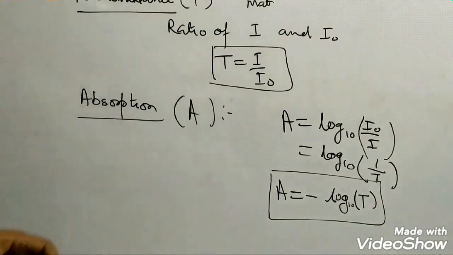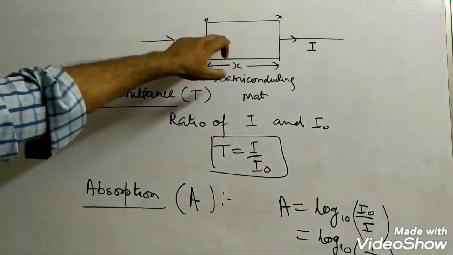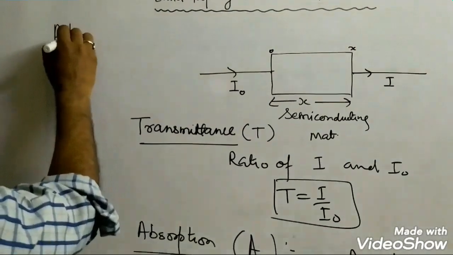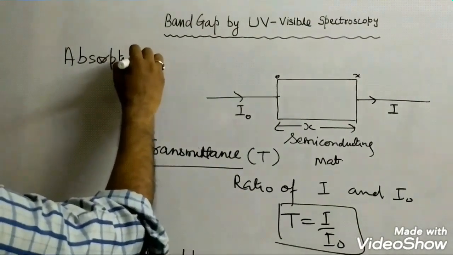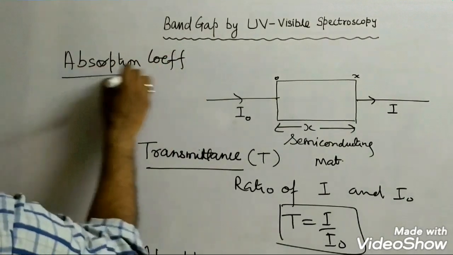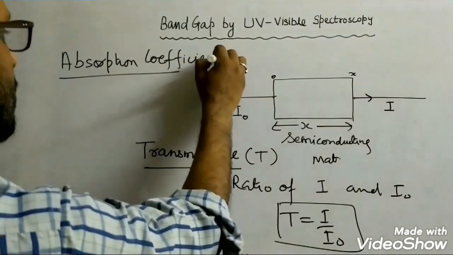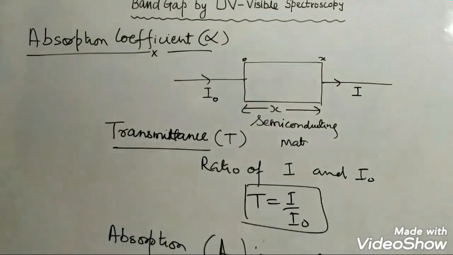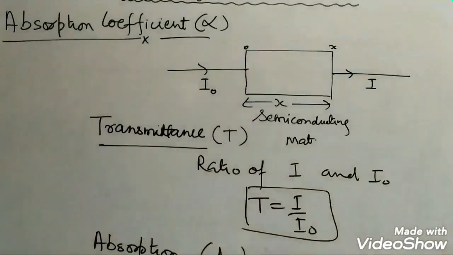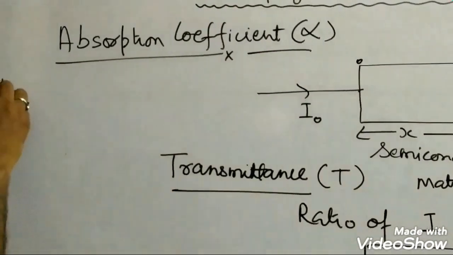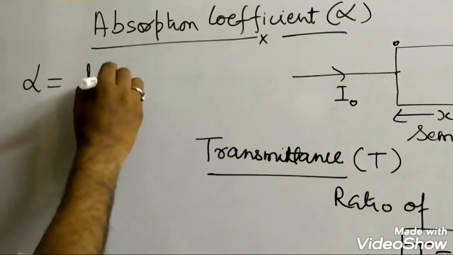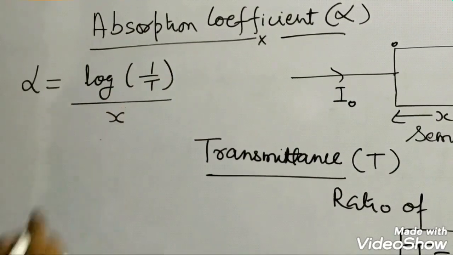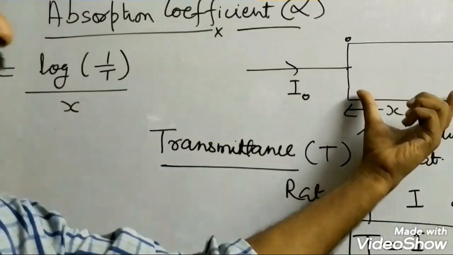Now another term while discussing the light semiconductor interaction is the absorption coefficient, generally denoted by the symbol alpha. Alpha is defined as log of 1 upon T divided by the thickness of the sample.